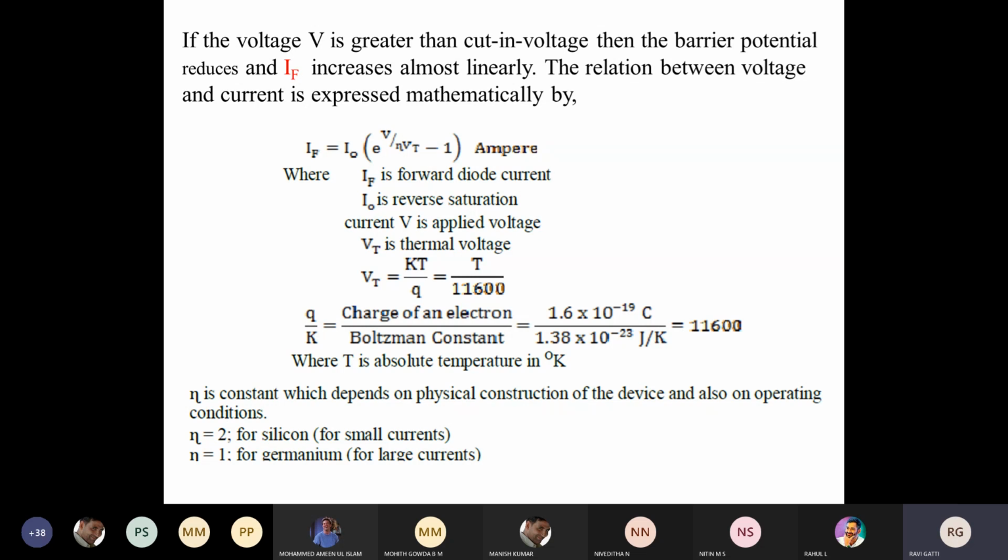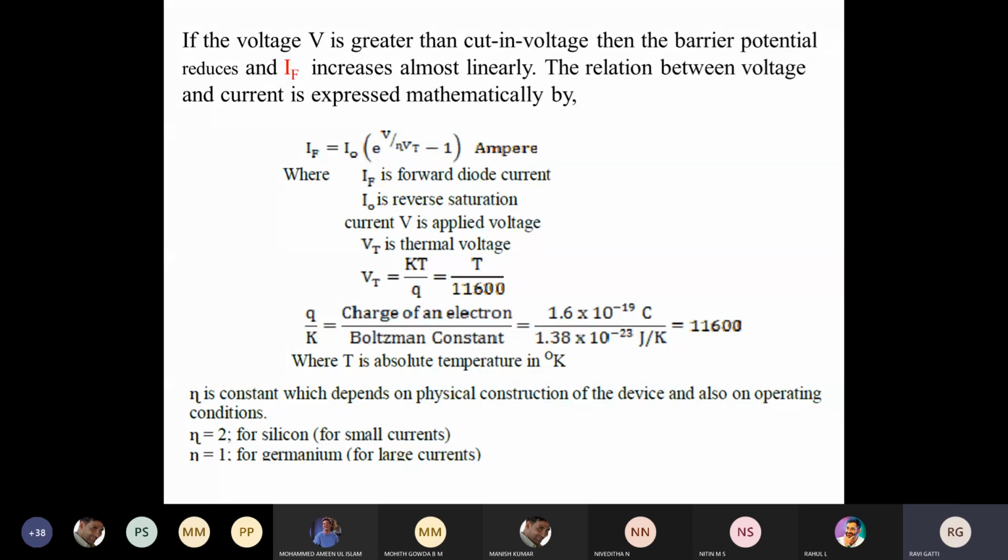So we are going to calculate the thermal voltage of the diode by using this equation. What is that? K into T divided by Q, where K is the Boltzmann constant. The value of the Boltzmann constant is 1.38 into 10 power minus 23 joules per Kelvin. And T is the absolute temperature.